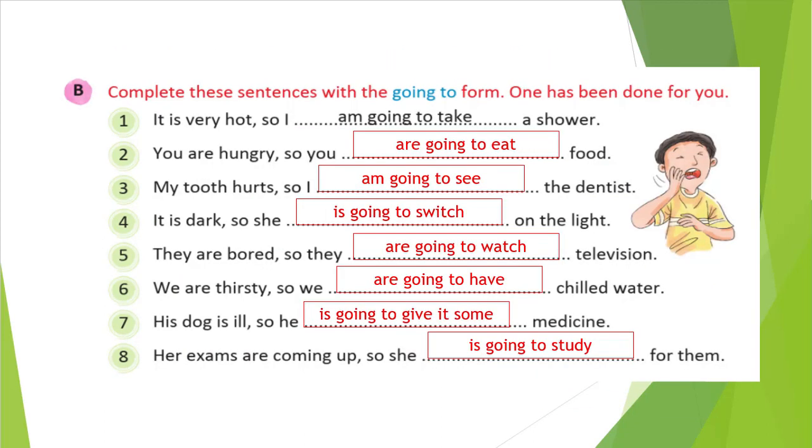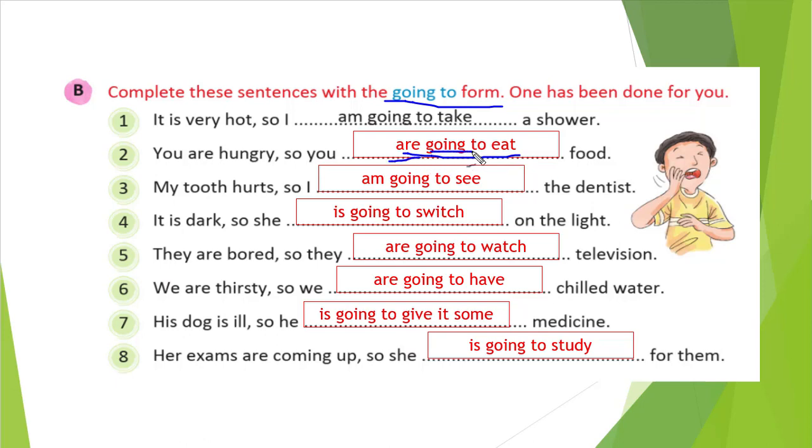So let's see further in the exercise. Here what we need to do is the same thing: complete the sentence with the going to form, nothing else. The previous exercise we have done, we need to do here, but here the verb is not given. So whatever appropriate verb fits in the sentence, we need to write. You are hungry, so you blank space food. What can you do with the food? You can eat, correct? So you are going to eat.